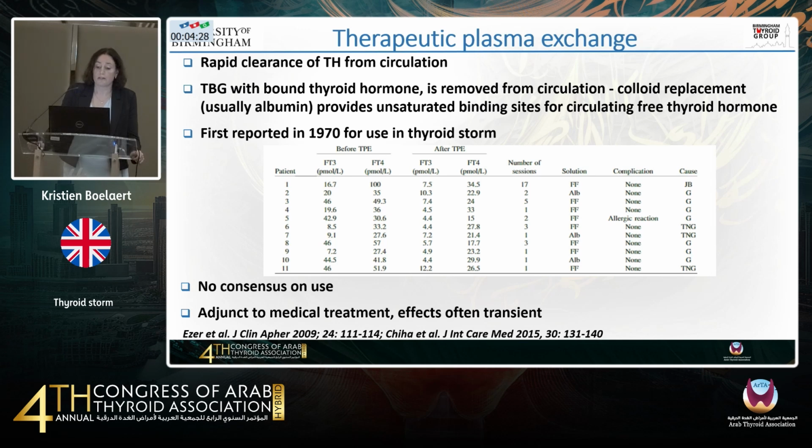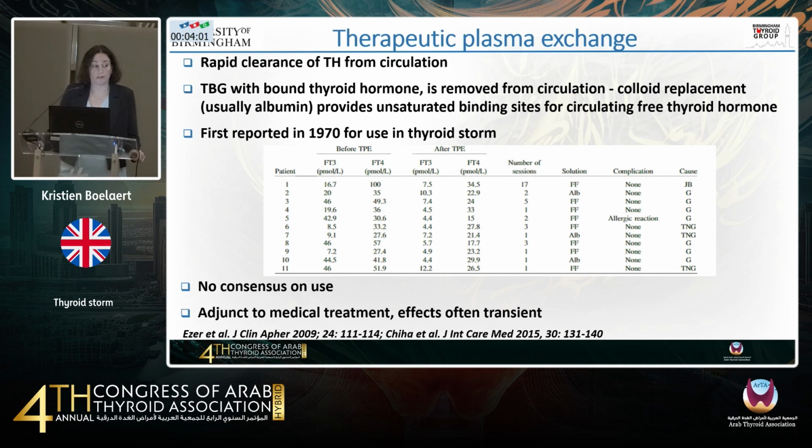Just a few words about therapeutic plasma exchange. This has been described, and I have used it in a number of patients. This results in rapid clearance of thyroid hormones from the circulation. And the principle here is that thyroid hormones are bound to thyroxine-binding globulin, and this will be removed from the circulation. It's then replaced with colloid, usually albumin, and this provides unsaturated binding sites for circulating free thyroid hormones.